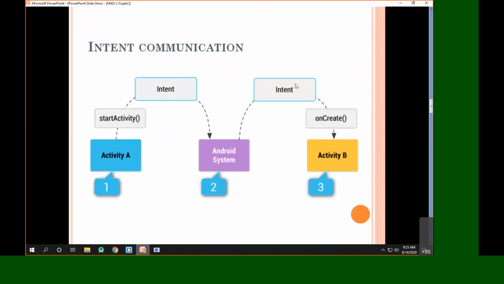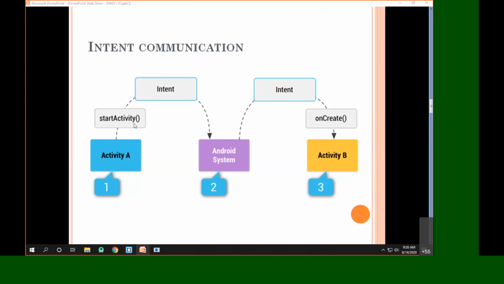It will simply hand over this particular intent to the activity B. And now what will happen? It will simply call the onCreate method of activity B. Now we know the onCreate method creates an object of that corresponding activity class, and hence the activity B will be visible. So always remember, whenever we create an intent and call the method startActivity, what will happen here is